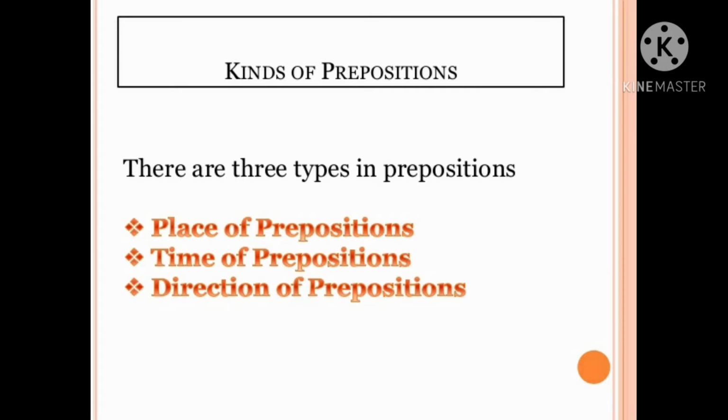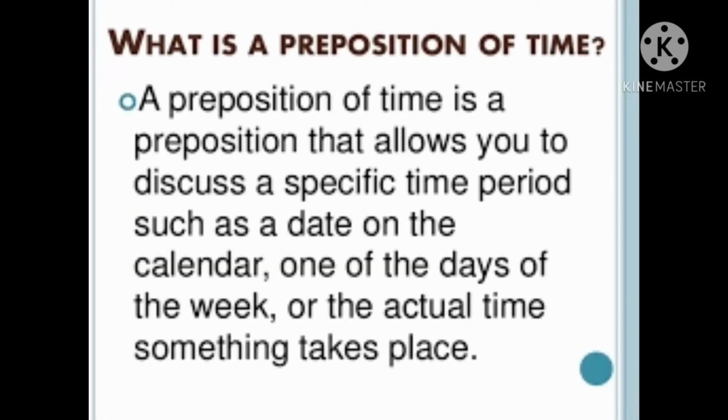Now we will see kinds of prepositions. So, there are three types of prepositions: prepositions of place, prepositions of time, prepositions of direction. So, we will see each one of them one by one. First, we will see what is a preposition of time.